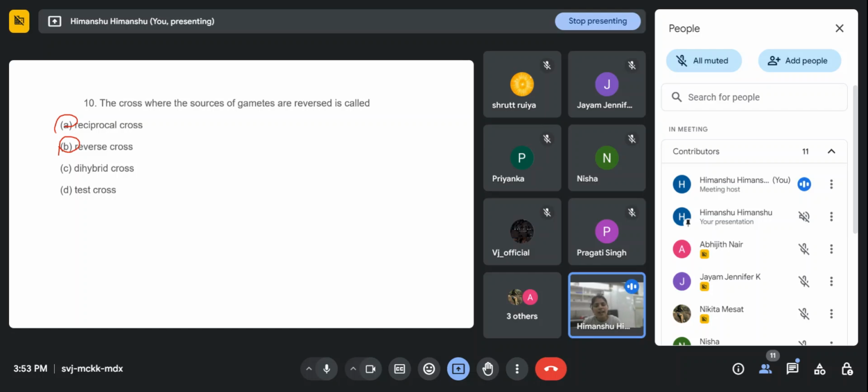Dihybrid cross means, in the name itself, we can say two different characters cross. Like during Mendel, when he did the dihybrid cross, he took the pod shape and the pod color, right? So we can call it a dihybrid cross, but